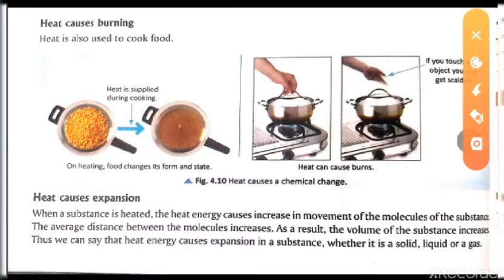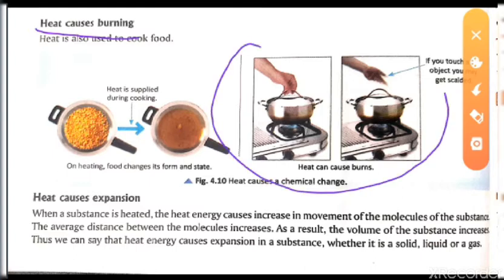The next one we have is, heat causes burning. So everybody knows that heat causes burning. Just like if we have a pressure cooker on our stove and we are cooking something, at that time if you touch the lid or any portion of the utensil while it is on the stove, it will cause burning. So in this figure also we can see that heat causes burning. When you touch this portion, it can burn your skin.